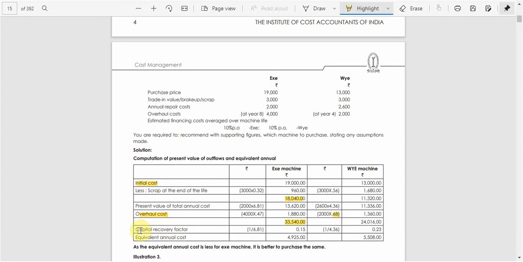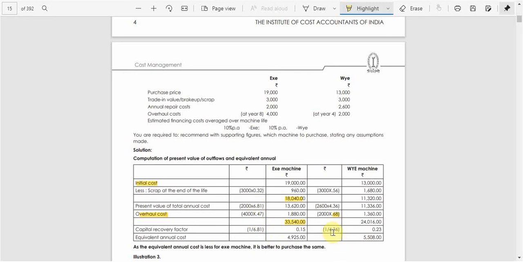So for the capital recovery factor, we need to divide, because we need to calculate the total annual cost. So the capital recovery factor comes to around 1 by 6.81. Why 6.81? It is for 12 years.